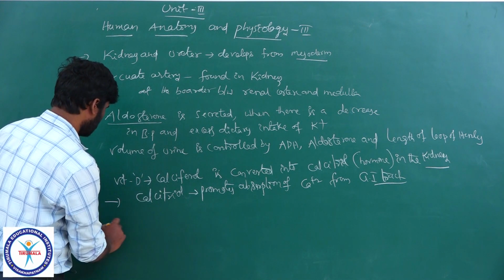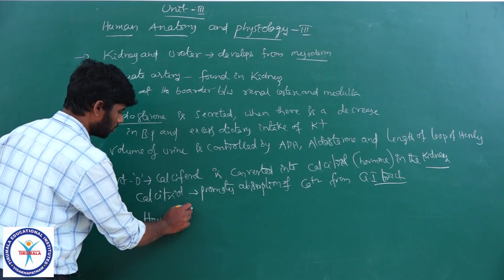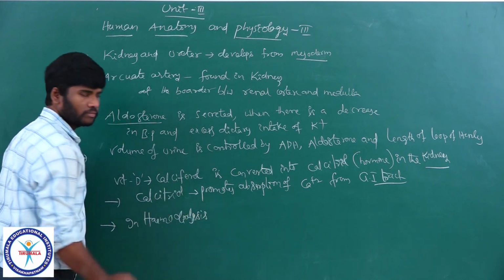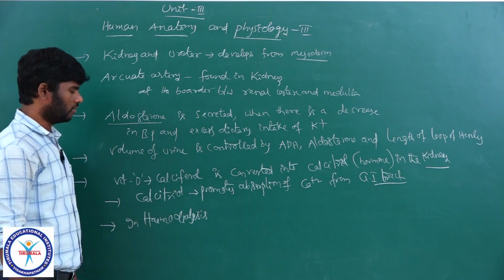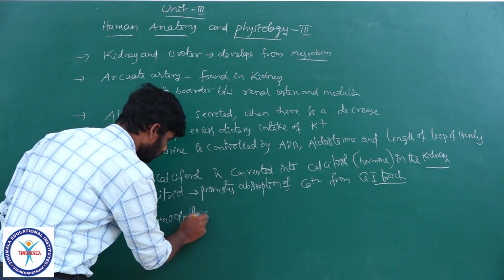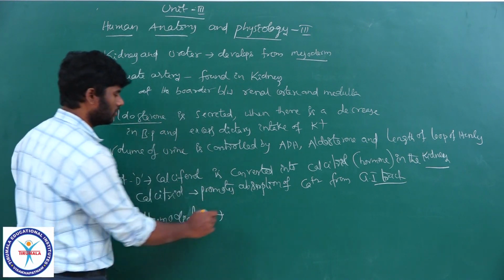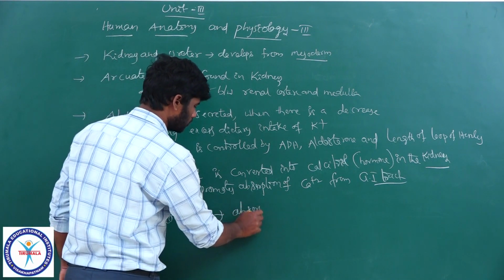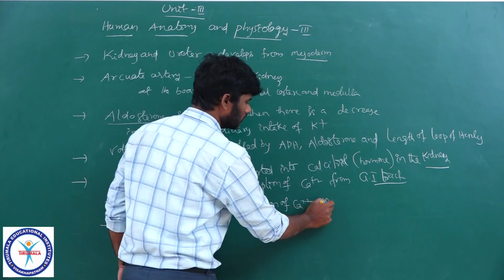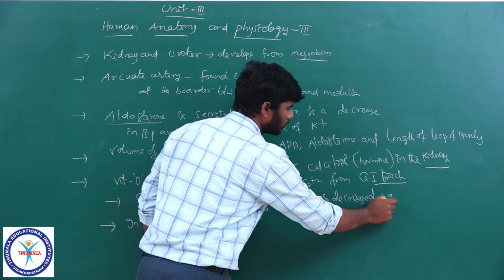In hemodialysis, why are we referring the patient to the hemodialysis process? Because both the kidneys have failed. In hemodialysis process, absorption of calcium ions is decreased from the gut.